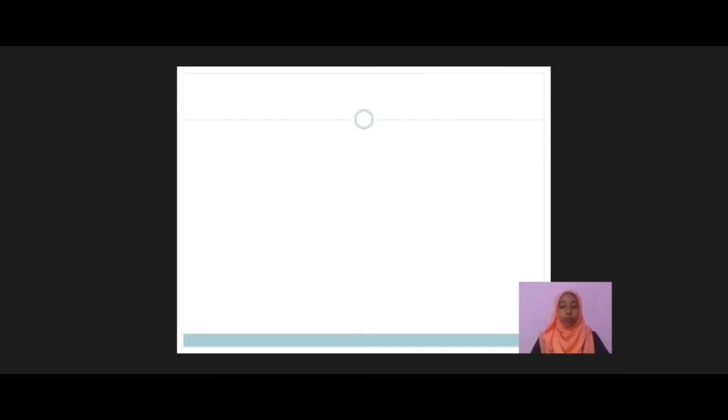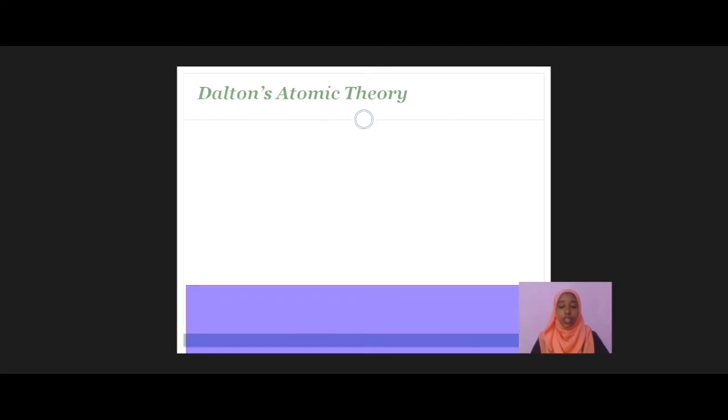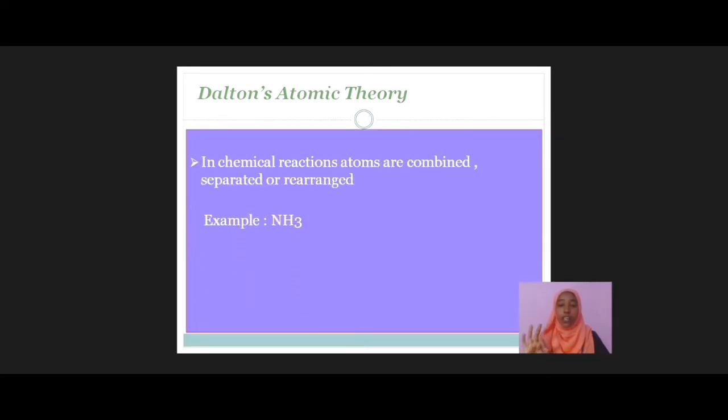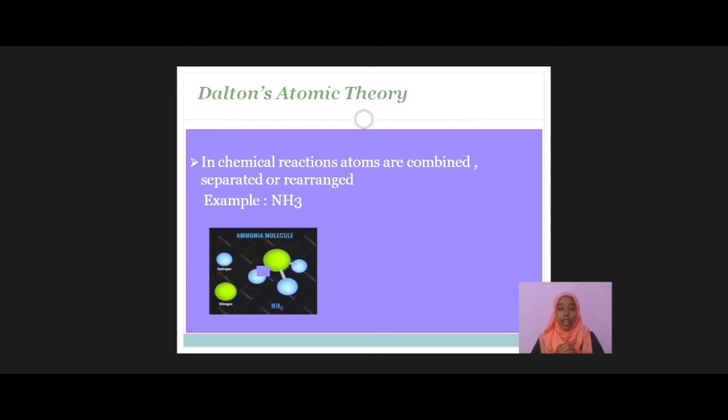Okay, the fifth one. In chemical reactions, atoms are combined, separated or rearranged. For example, NH3, ammonia: one atom of nitrogen and three atoms of hydrogen combine to form an ammonia molecule, that is NH3. Okay, the next one.